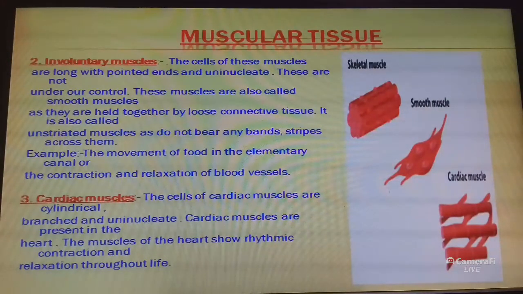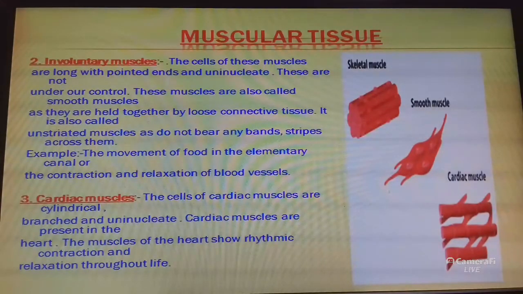And these muscles are not under our control. Involuntary muscles are not under our control. For example, the movement of food in the alimentary canal or the contraction and relaxation of blood vessels, this type of movement is done by involuntary muscles. We cannot start them or stop them by wanting to do so.